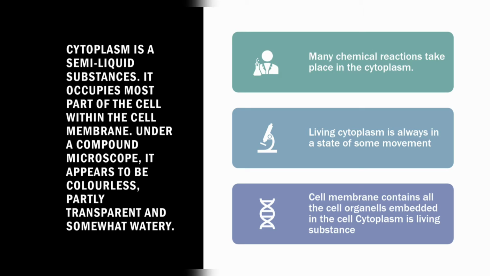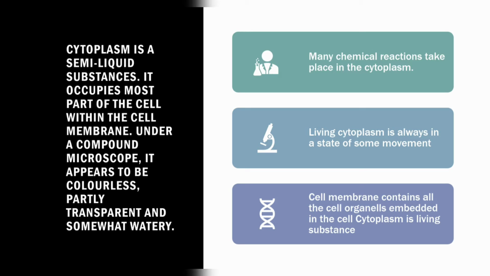It occupies most of the space within the cell membrane. As I told you, it is between the nucleus and the cell membrane, within the cell membrane. Since the nucleus is small, it covers almost every part of the cell. Under a compound microscope, as we discussed about the simple, compound and complex microscopes, it appears colorless.